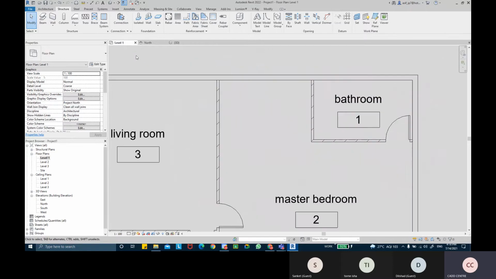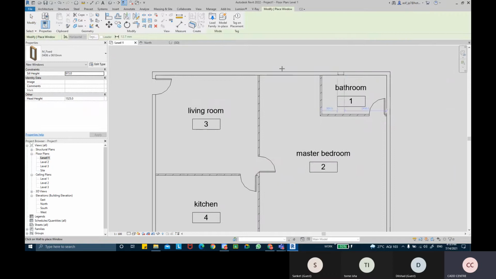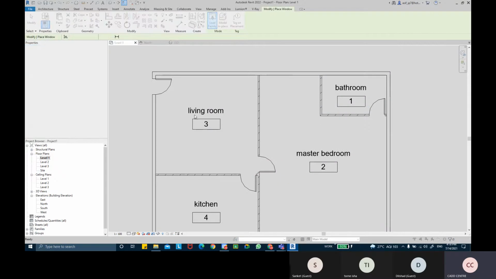Doors, I can add some windows as well in the project. Some lower windows.